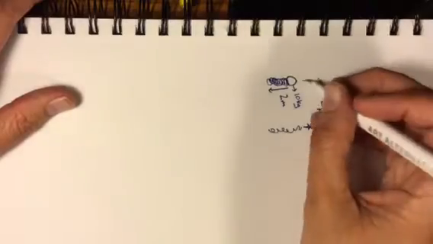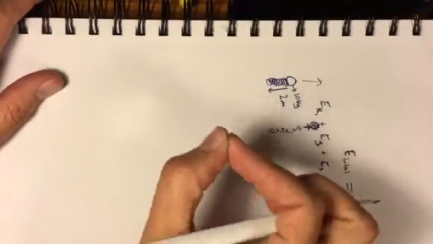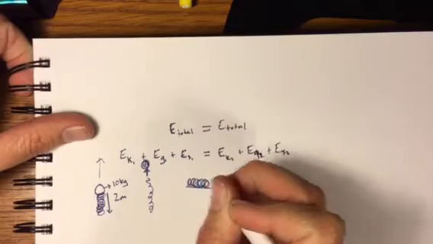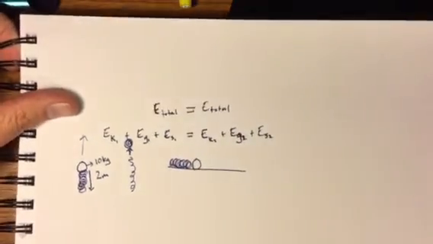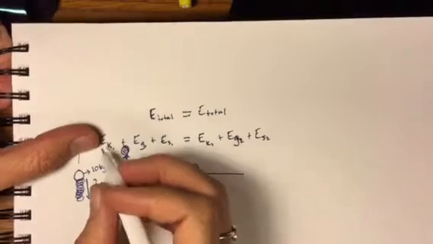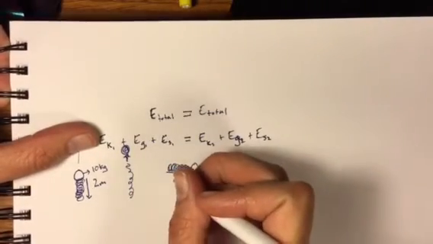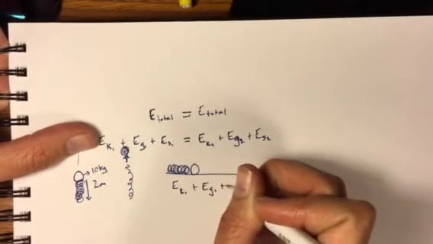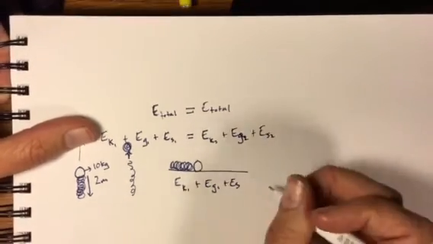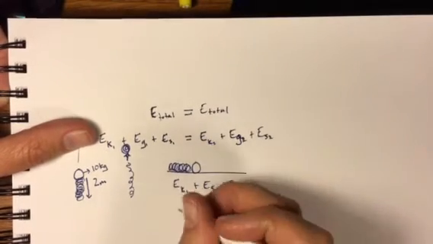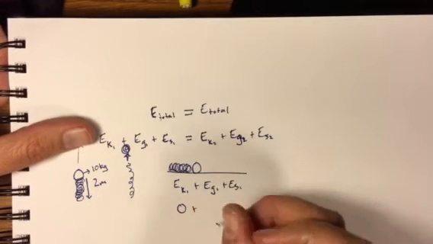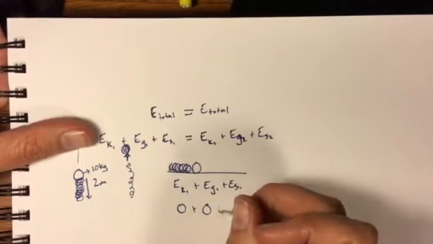So what happens first? Before anything happens, when the spring is squished, let's redraw this a little bit. So let's do it over here. Here's our floor, here's our spring that's squished, here's the ball that we're going to push, okay? In the before situation, it's not moving yet. So we have EK1 plus EG1 plus ES1. What's happening? It's not moving, so there's no kinetic energy. It's not at a height, it's on a table, so there's no gravitational potential energy, but there is